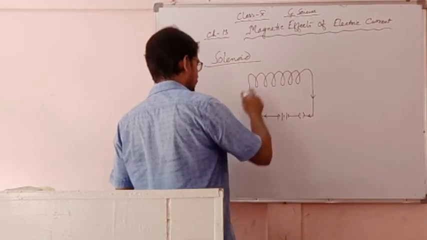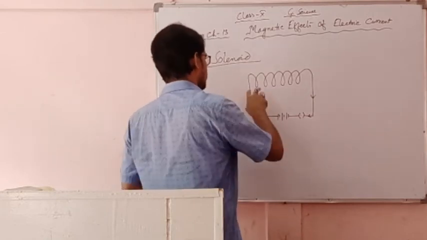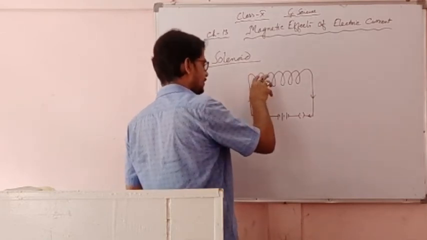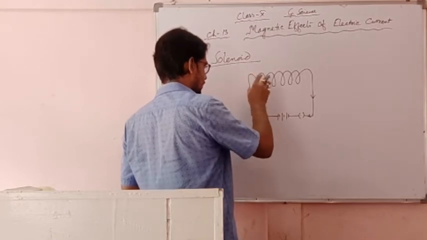Now let's try to understand the direction of the magnetic lines of force inside the solenoid and outside the solenoid.